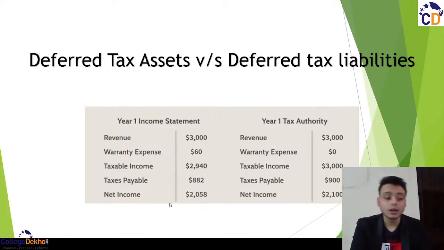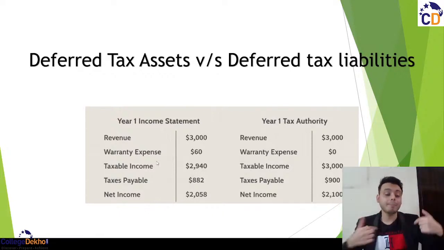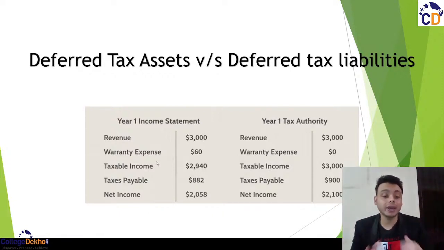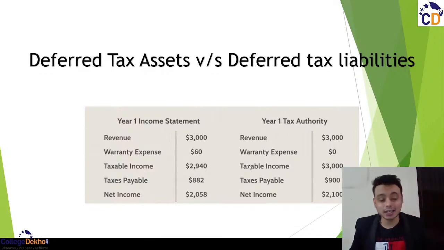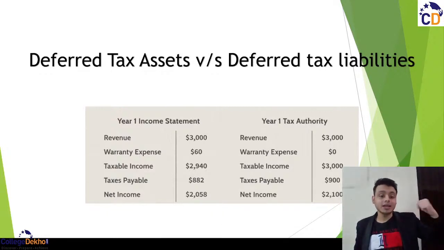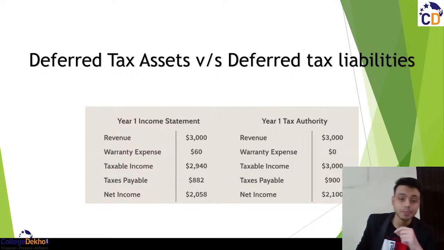तो क्या हुआ? Your net income according to my books, according to my company book होगी कम. मतलब the accounting income is less and the taxable income is more. So that is the concept of deferred tax assets. But accounting income is less than your taxable income.